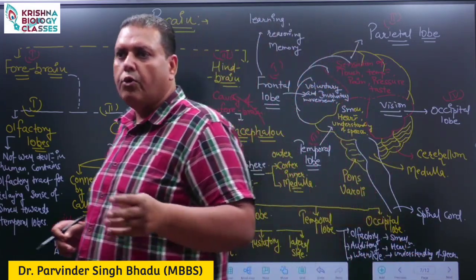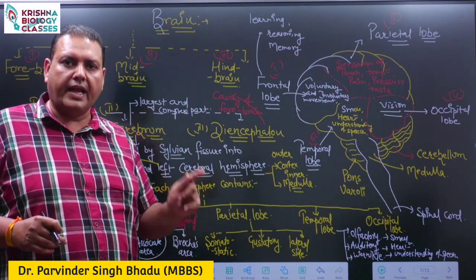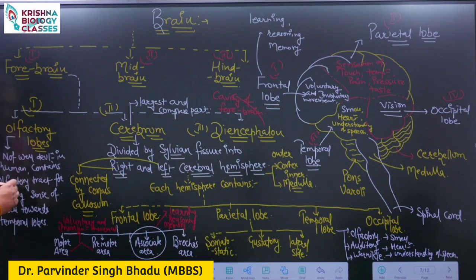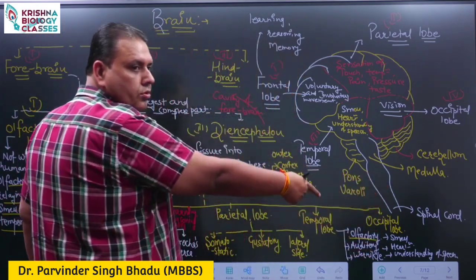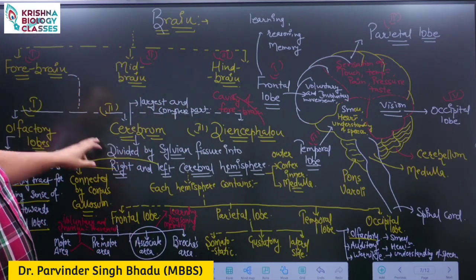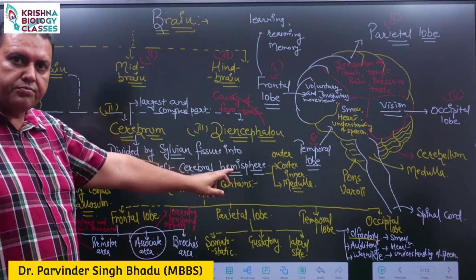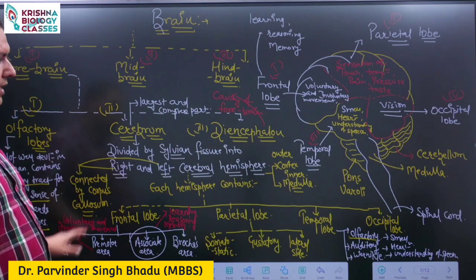So forebrain has three regions: olfactory lobe, not well developed in humans, developed in organisms like dogs and cats, which have a keen sensation of smell. Olfactory tracts are present inside it, which relay the sense of smell towards the temporal lobe, and inside the temporal lobe, with the olfactory area we get the sensation of smell. The largest part of our entire brain is cerebrum only, divided by the sylvian fissure into right and left cerebral hemisphere. These hemispheres are connected by a band of connective tissue named corpus callosum.